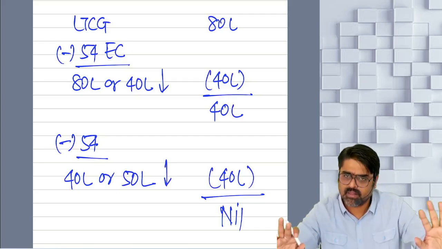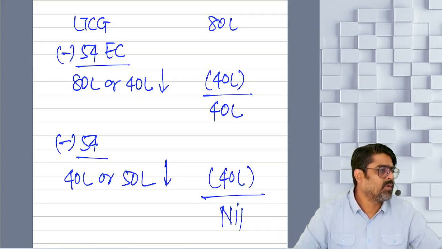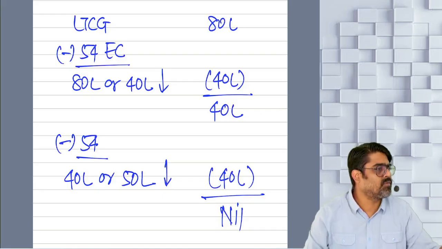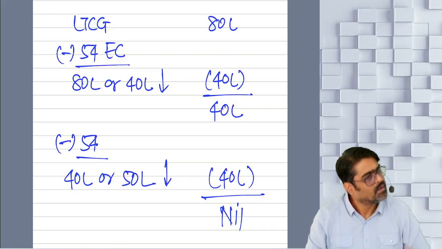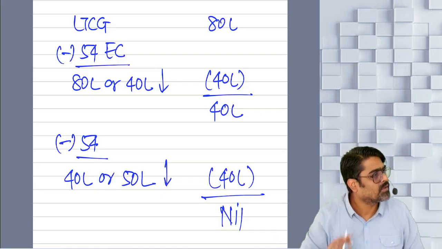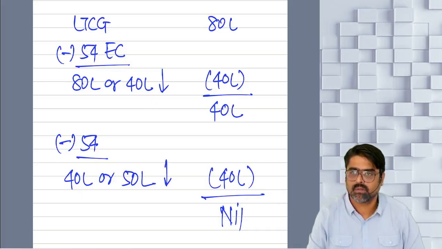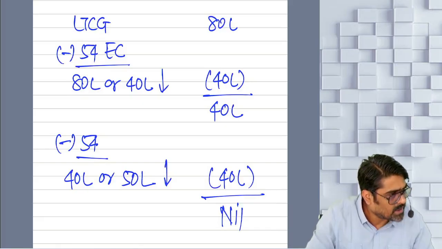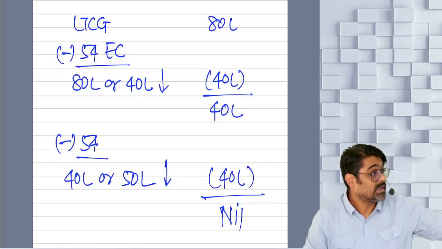And if you don't remember this logic, which section comes first, 54 or 54 EC? Claim 54 first, then 54 EC. Which section will come first, 54B or 54 EC? Claim 54B first, then 54 EC. If you don't remember the logic, understanding? Sure. 54 EC, done. Now, question is there. Go to question.